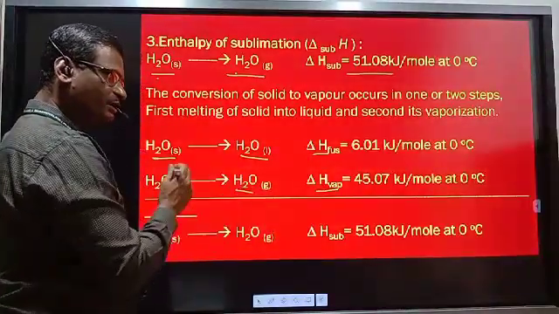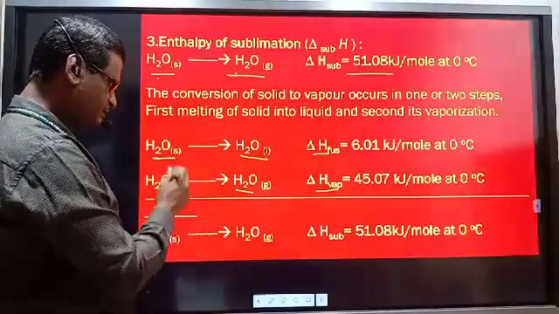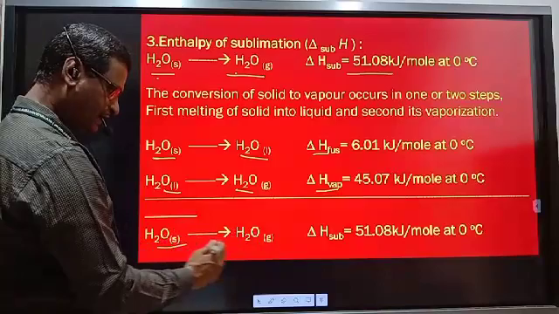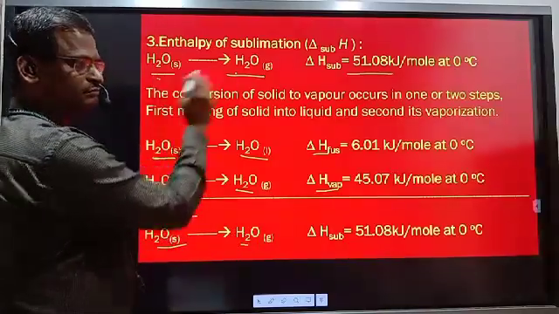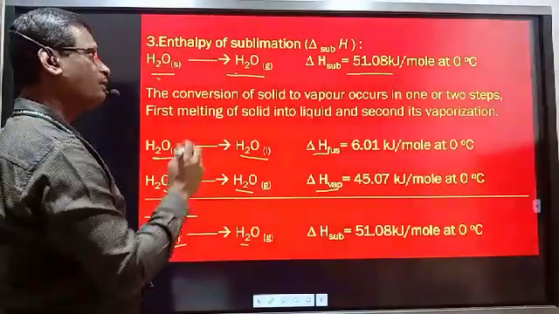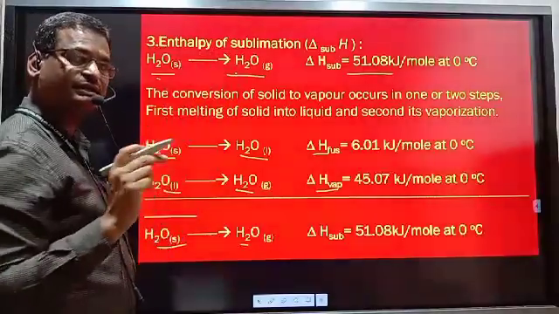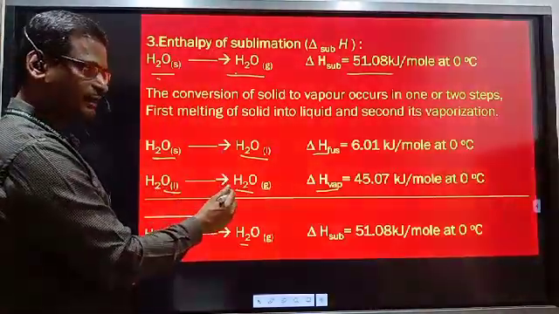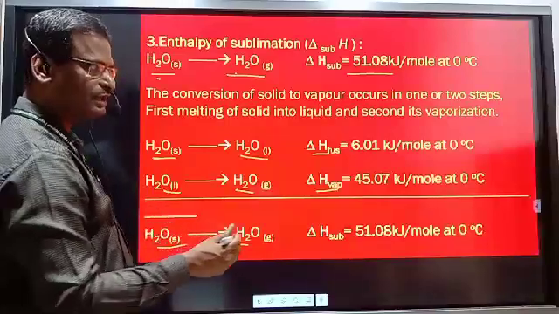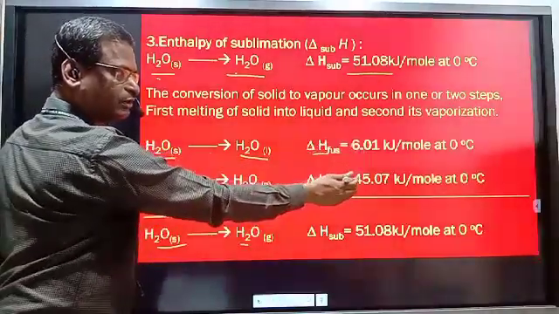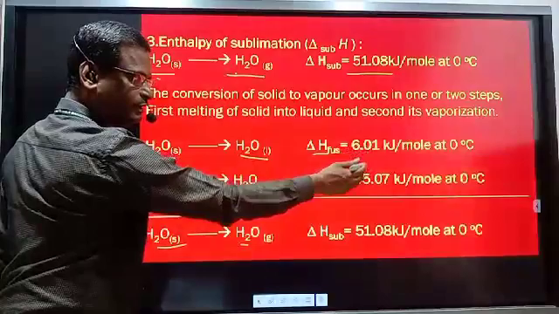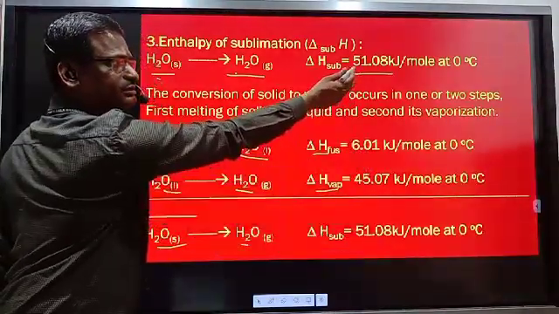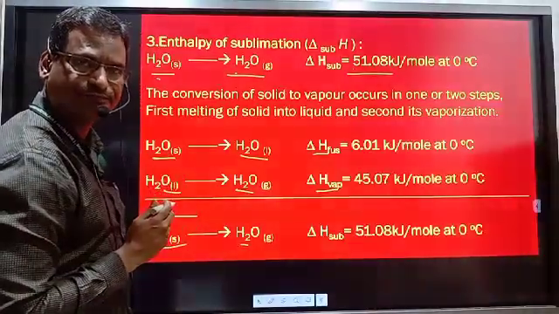So if we do the summation, H2O solid is converted to H2O gas, in this way. So enthalpy of sublimation is the summation of enthalpy of fusion and enthalpy of vaporization. See here, 6.01 and 45.07 for these two processes, summation 51.08, and here also the same 51.08.